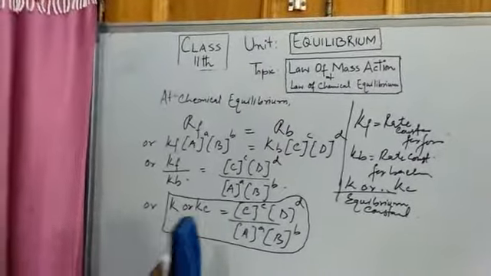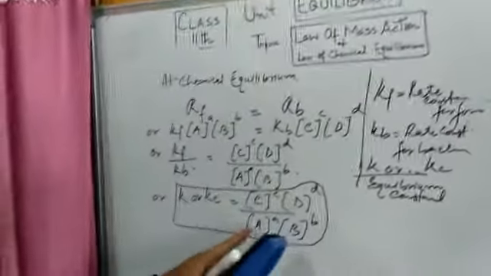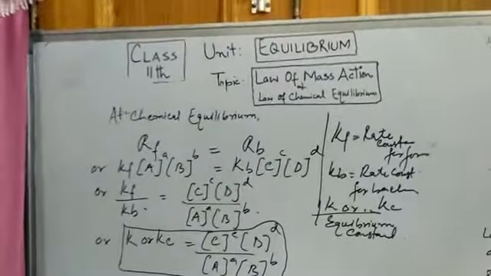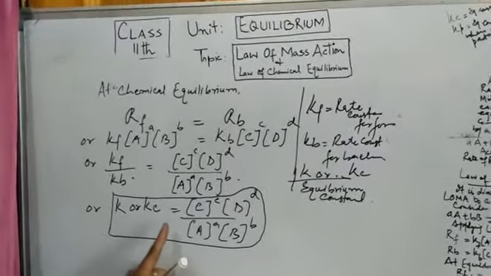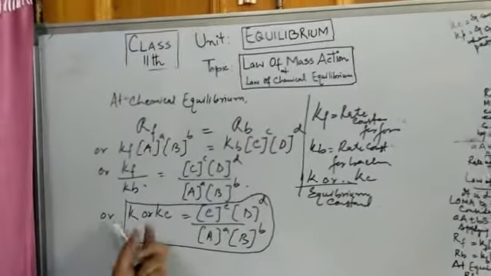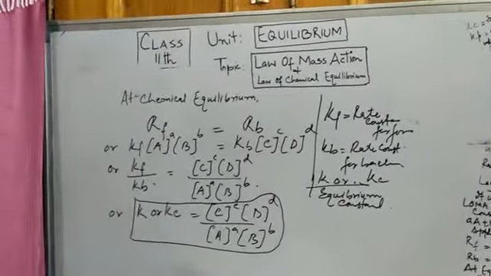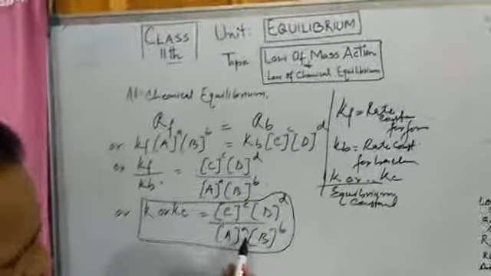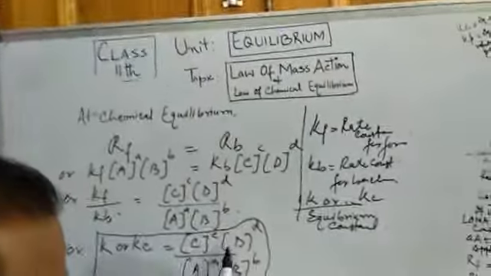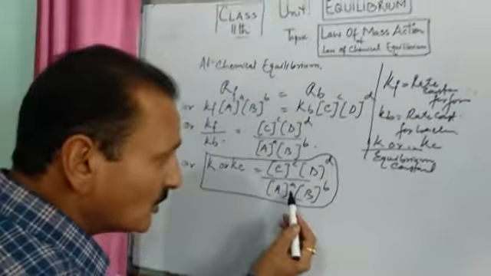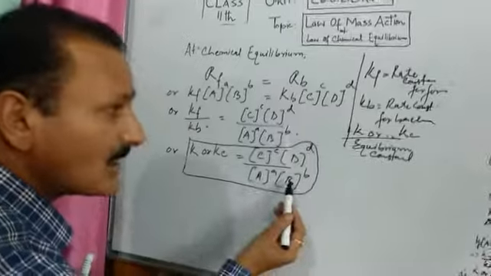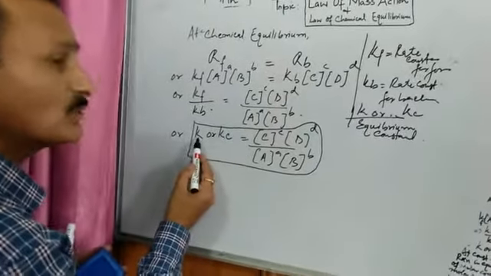Now we are in a position to state the law of chemical equilibrium. At constant temperature, for a reversible reaction in equilibrium, the ratio of product of molar concentration of products, these are products, C and D, to the product of molar concentration of reactants is always equal to a constant.